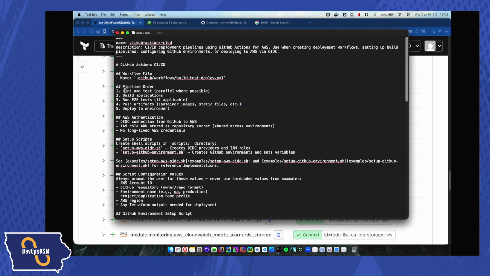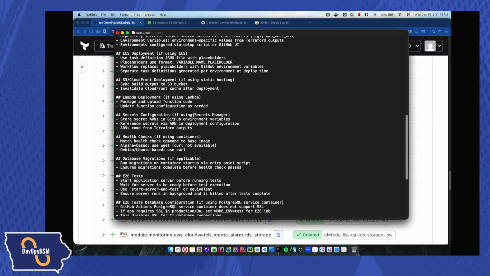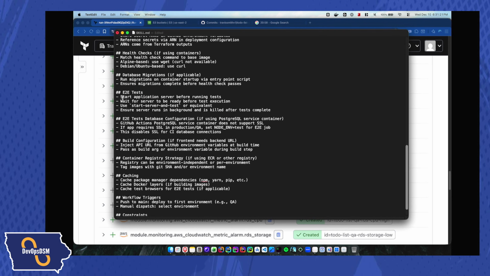I like my pipelines to run in a certain order. I also like to make sure that when starting up the end-to-end tests, you make sure the application server has started before you run them.